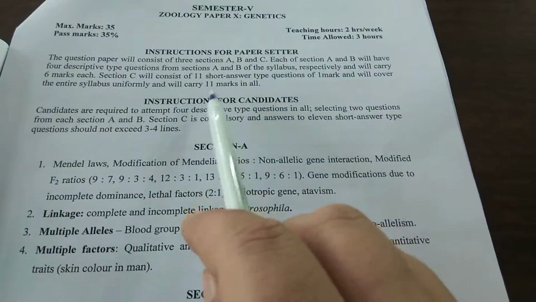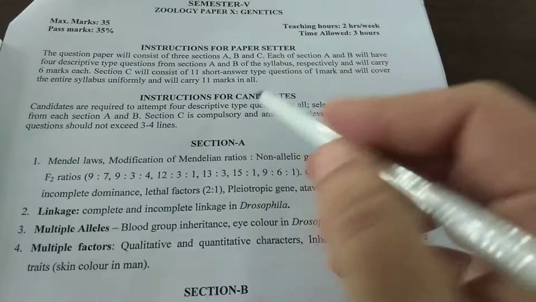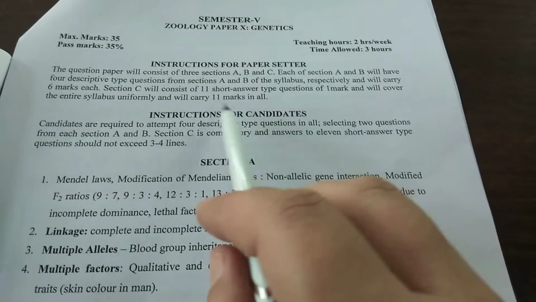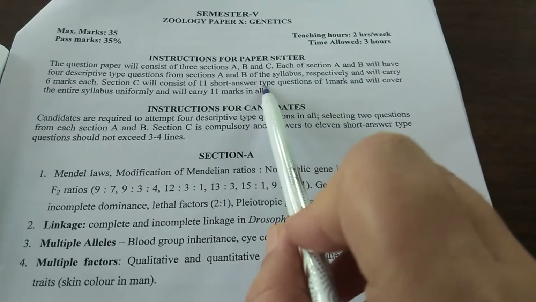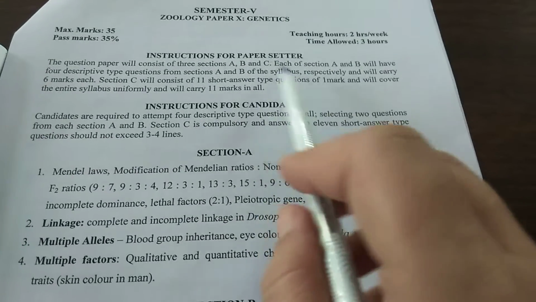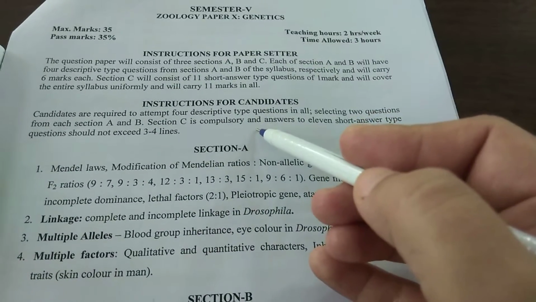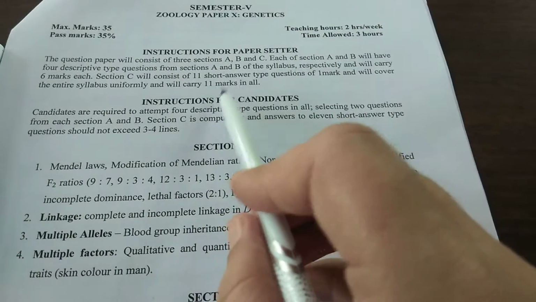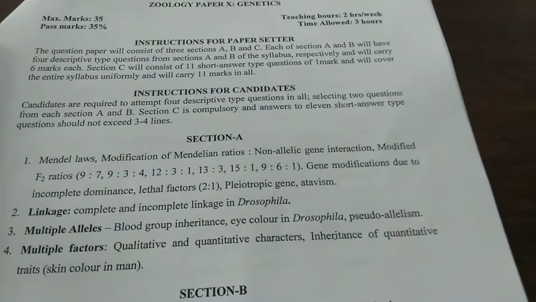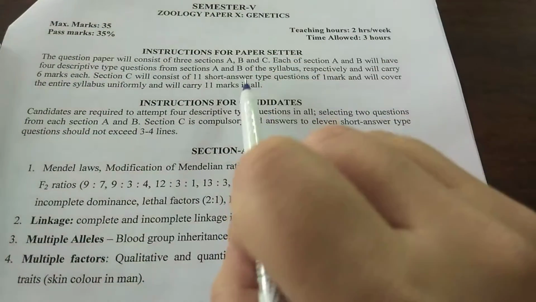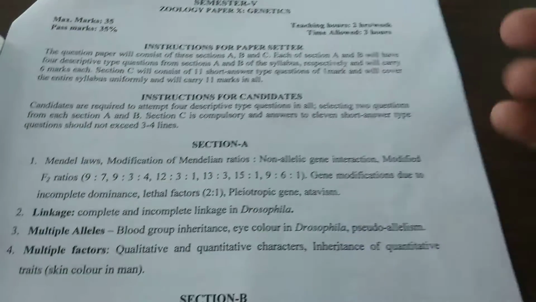Both the papers will carry 35 marks each, and 2 separate theory papers will be there. You have to pass collectively, in aggregate, in these 2 papers. Both the papers will carry 3 sections A, B and C. A section will comprise of 4 long questions, out of which you have to attempt 2 questions carrying 6 marks each, and C section will be compulsory, carrying 11 short answer type questions carrying 1 mark each.